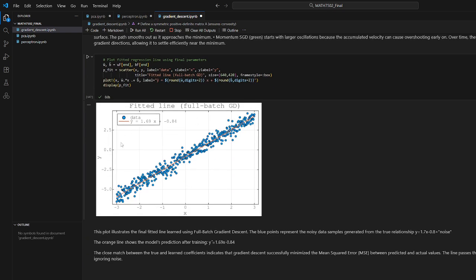And here is our final result, and we see that it works. This is for full batch gradient descent, and the blue points represent the noisy data samples generated by our true relationship, which is this, and the orange line is the fitted model, which has the form y equals 1.69x minus 0.84. There's a close match between the true and fitted coefficients, indicating that gradient descent successfully minimizes the mean squared error between predicted and actual values, and showcases how the algorithm works.